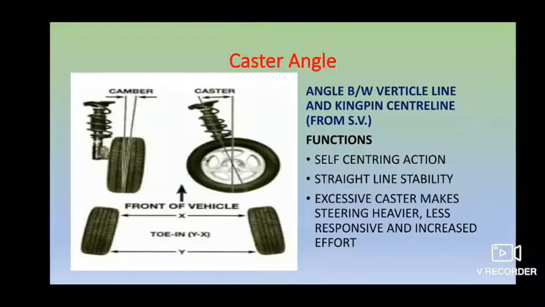Next, let's move on to the caster angle. If you observe the figure given, it is the angle between your vertical line and the kingpin center line when viewed from the side. Just before, we went through the camber angle, which is seen from the front view. When you observe from the side view, the angle between the vertical center line and the kingpin is what we say is the caster angle.